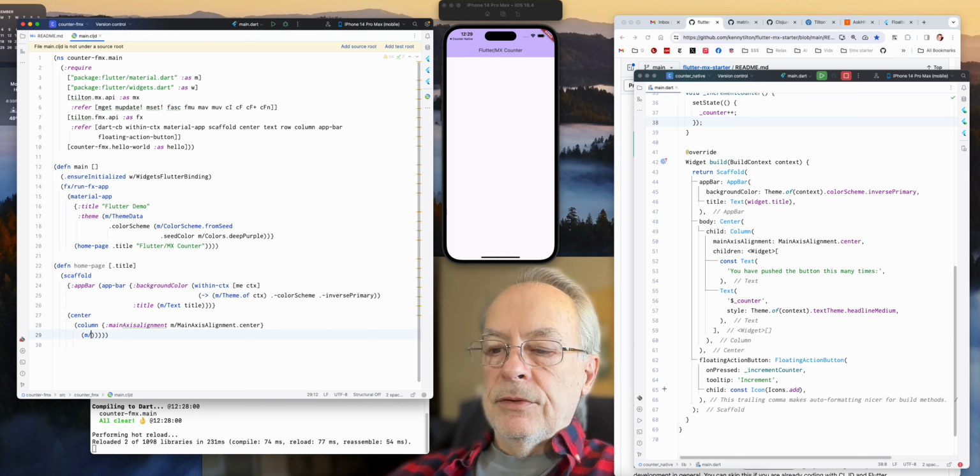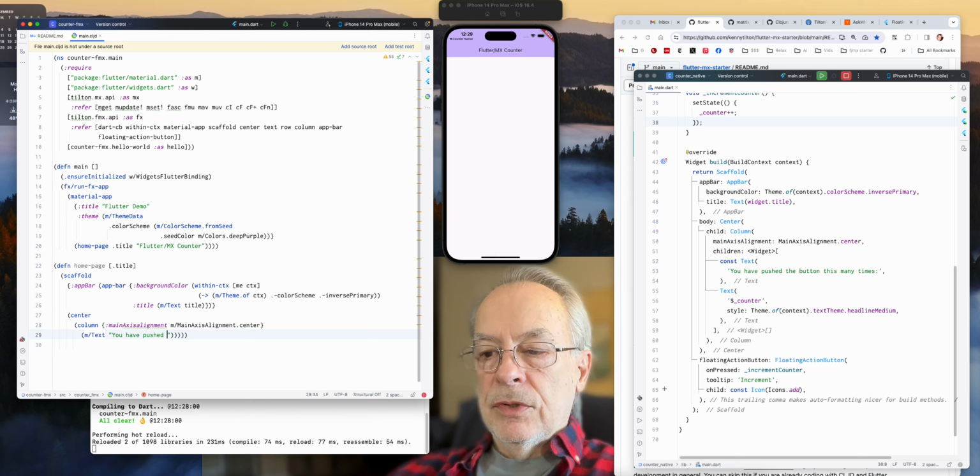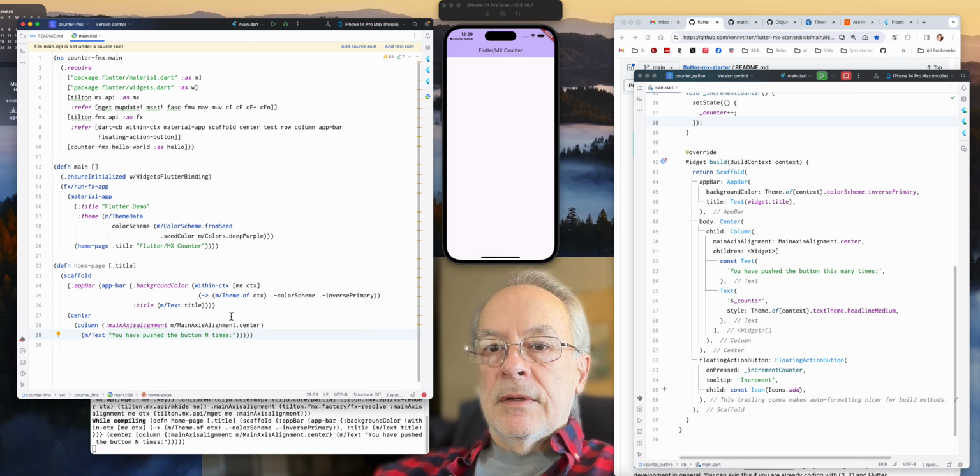Now here, let's just use a standard Flutter widget. We're not going to use an FMX widget proxy. We're going to use the actual real deal. You have pushed the button n times, slightly abbreviated. All right, and let's save that and see why it's upset.